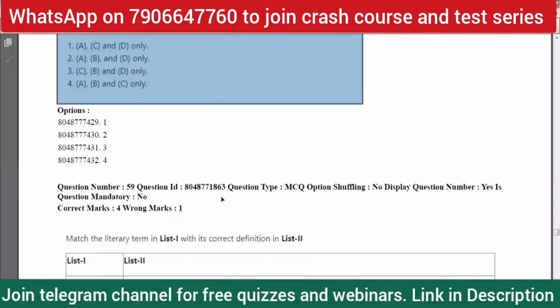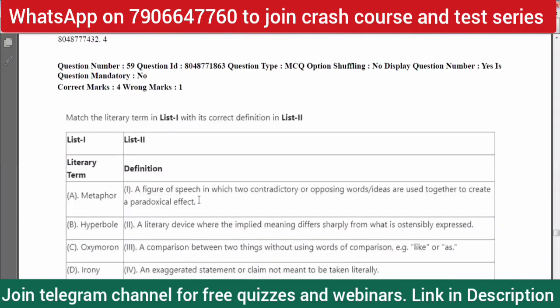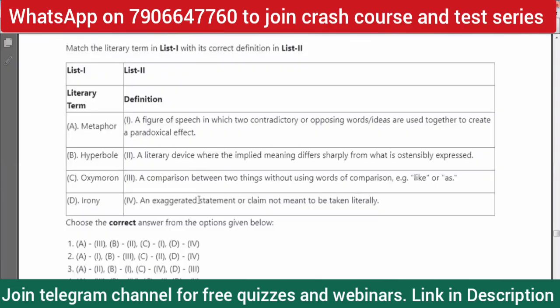So question number 59. Again, column matching. I should have made a separate section for these column matching questions. Anyway, there are literary terms and definitions: metaphor, hyperbole, oxymoron, and irony. If you remember, one question came a few minutes ago that had the exact same options.